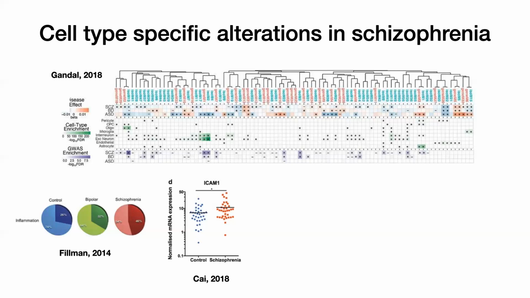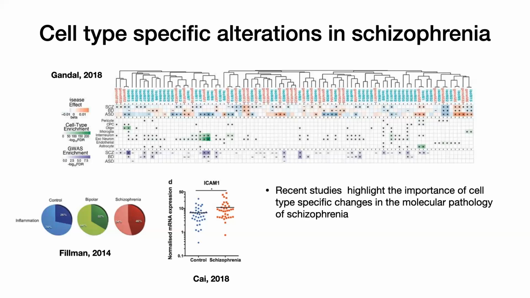For example, the high inflammation schizophrenia subgroup displayed higher, as you can see here, intercellular adhesion molecule 1. And they also found in this study that this was enriched in brain endothelial cells and astrocytes. And this might suggest that some individuals with schizophrenia display greater involvement of these particular cell types in their pathological profile.